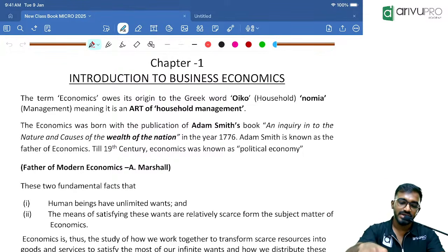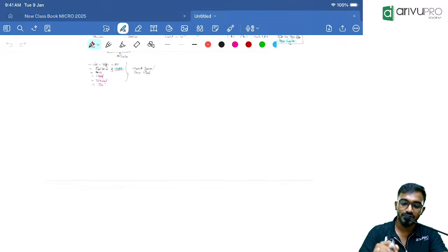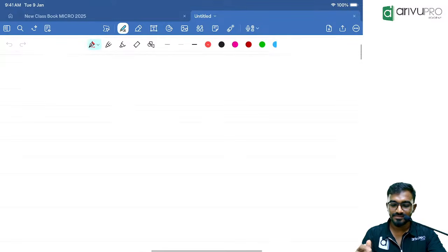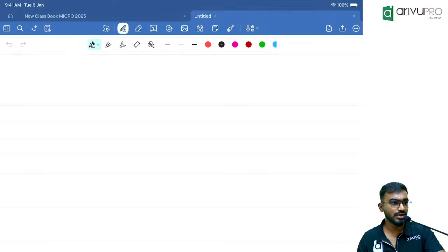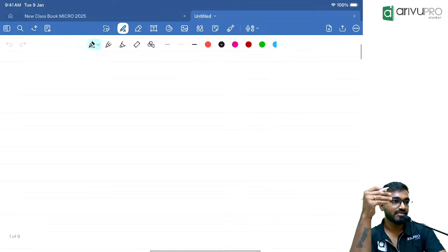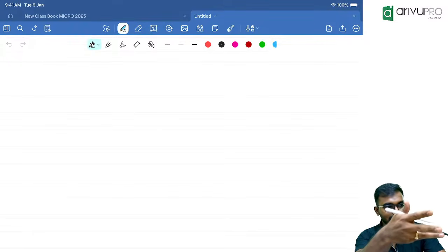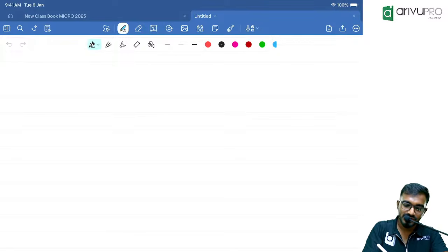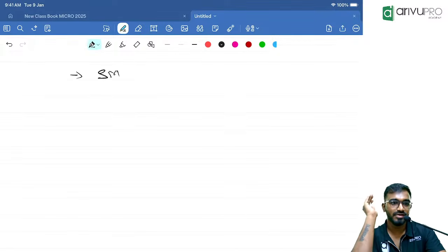Clear. And see, when it's about the material, I forgot to instruct you in the intro class. There are total 5 documents which you are going to download, or maybe the first 2 primary documents you will be getting from the ArivuPro app. The remaining 3, I will only share in the class. You can put them in your WhatsApp group. Clear. First and foremost, the study material. This is what you are going to download from the ArivuPro app or website.